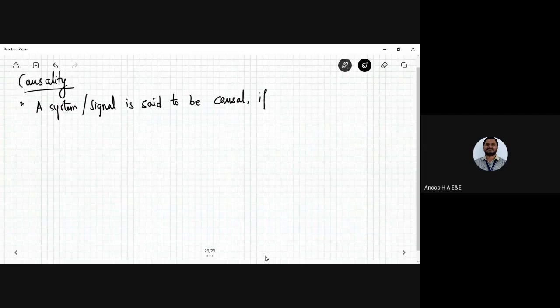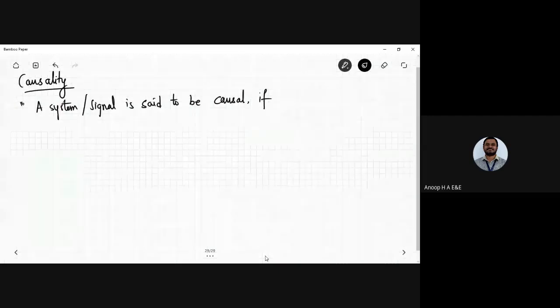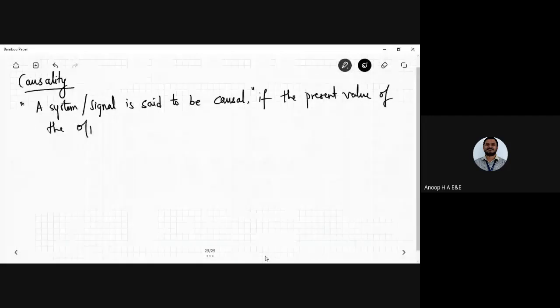if the present value of the output is dependent on, yeah, first one, the present value of the output.